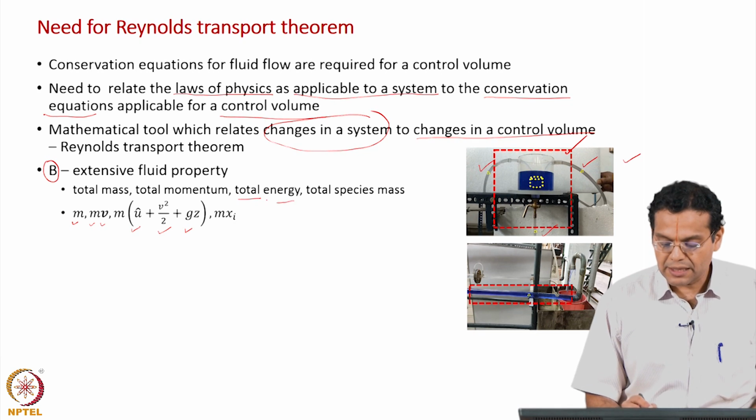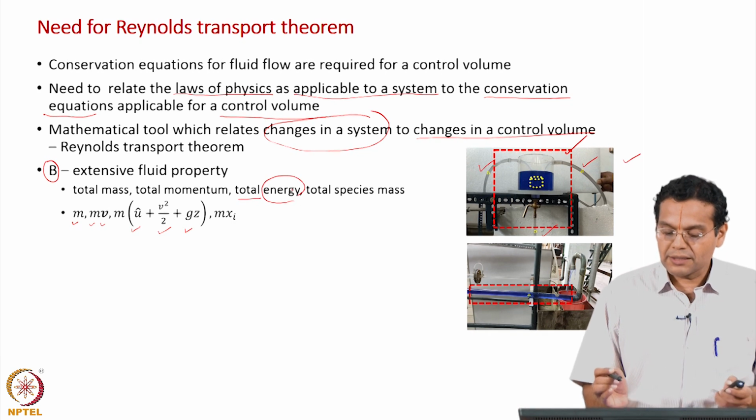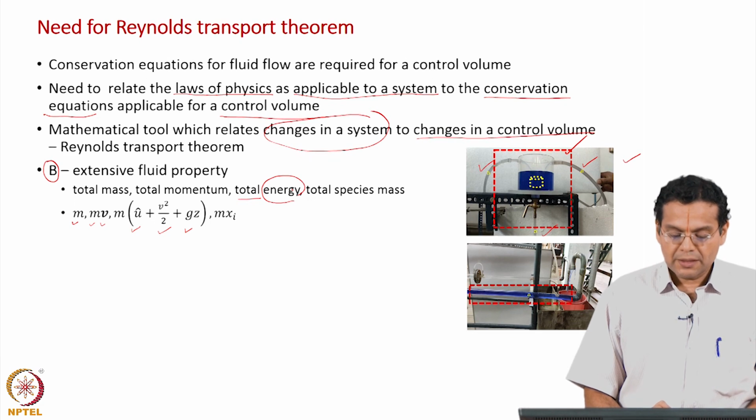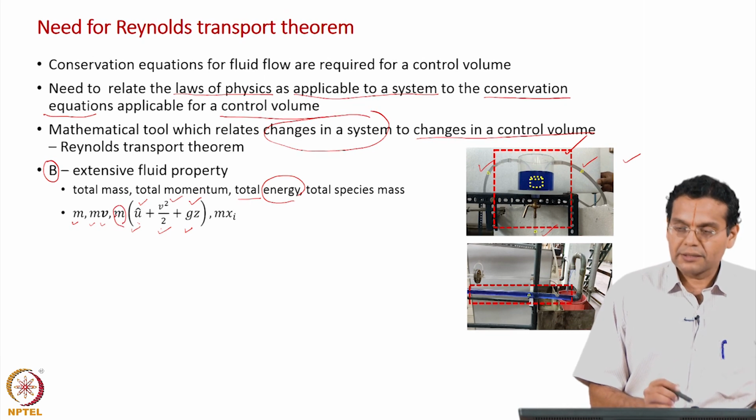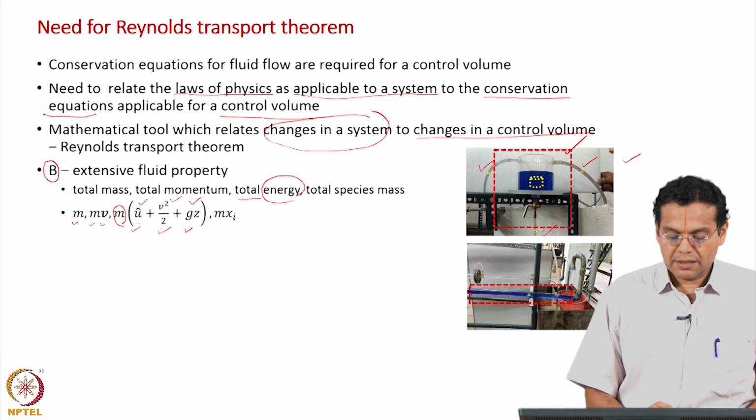So, this energy really means the sum of all these three forms of energy. These values are per unit mass: internal energy per unit mass, kinetic energy per unit mass, potential energy per unit mass. You are multiplying by mass to get the total energy.